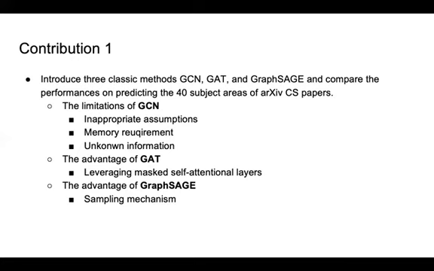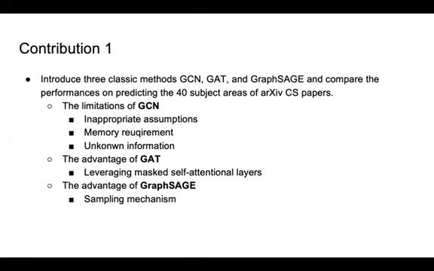Okay, let me introduce the contributions. There are two contributions in our project. Contribution one is that we introduce three classical methods, GCN, GAT, and GraphSAGE, and compare the performance on predicting the node property. We choose GCN as our baseline.